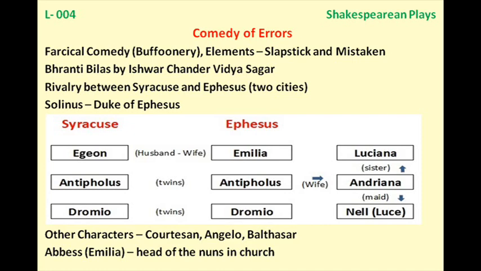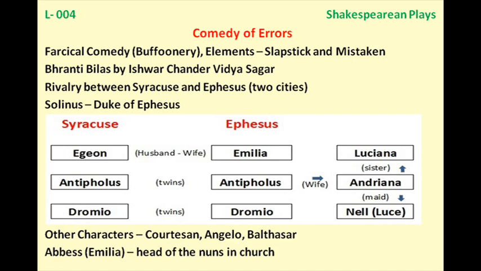So then the ship got wrecked. The family members got separated. Now in one part we have Aegeon, one son of his own and one son of that poor lady, 3 people. In the other part we have his wife Emilia, one son of their own and one of that poor lady.